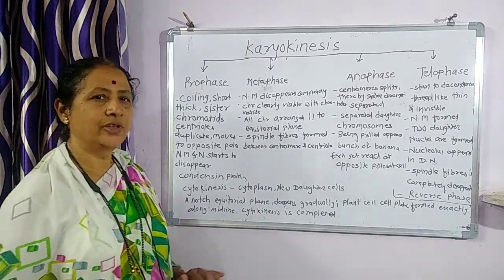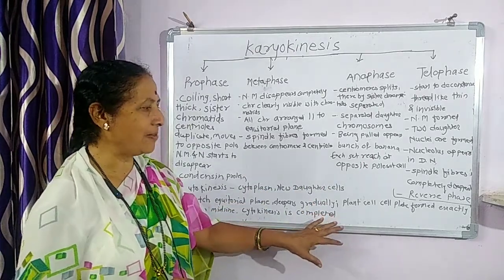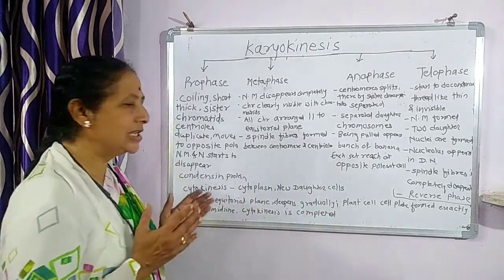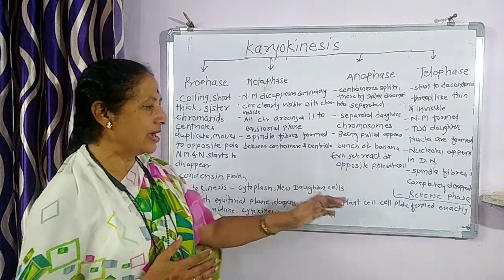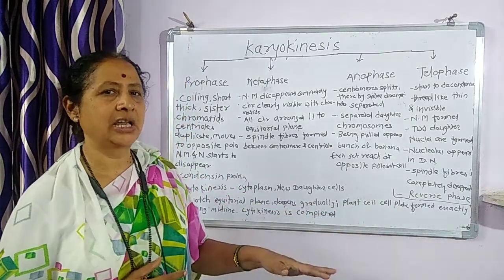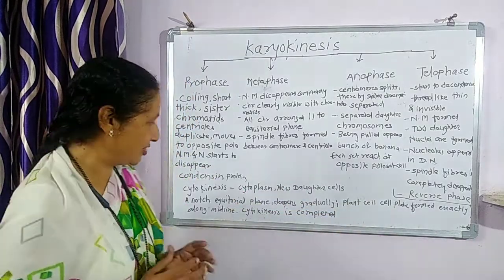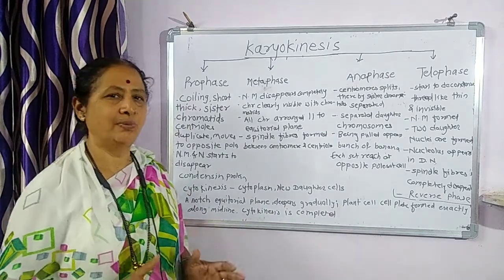This occurs in the case of an animal cell. In the case of a plant cell, what happens? Instead of this groove or notch, a cell plate is formed exactly at the midline of the plant cell, and thereby the cytokinesis is completed.